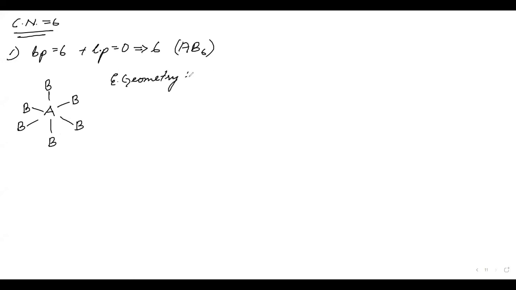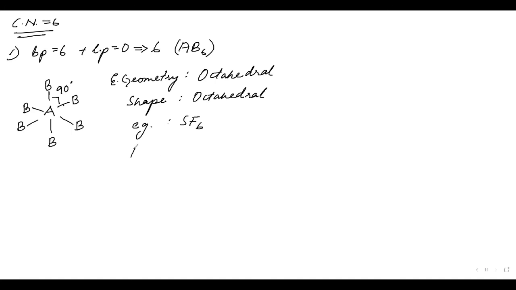The electronic geometry is what? Any idea? Octahedral. Then we have the shape. Again, it will be octahedral. The example that we have here is SF6. The angles are all 90 degrees. Okay, this angle is also 90 degree. All are 90 degree. All the bonds are same.